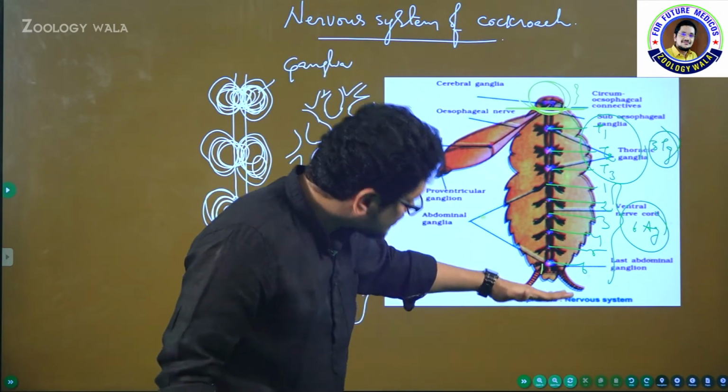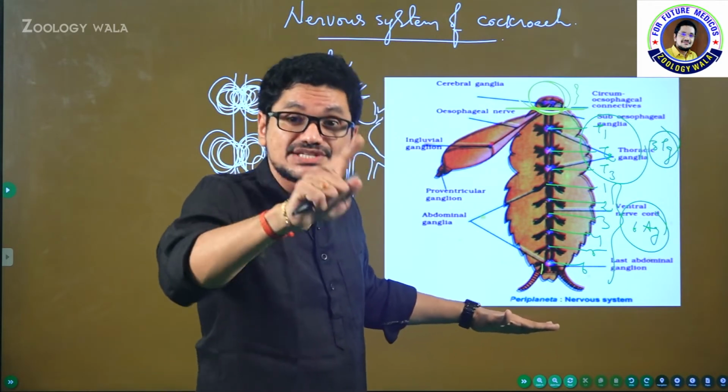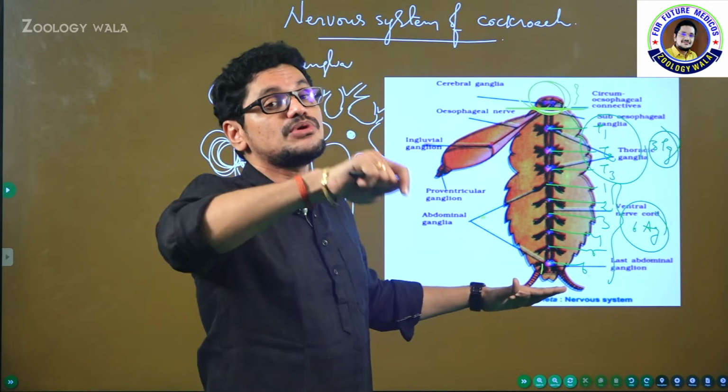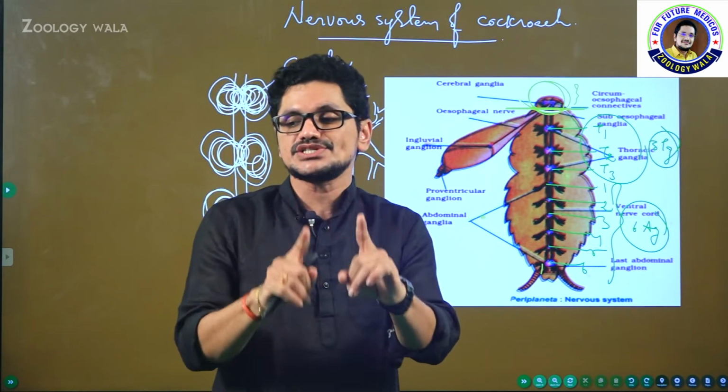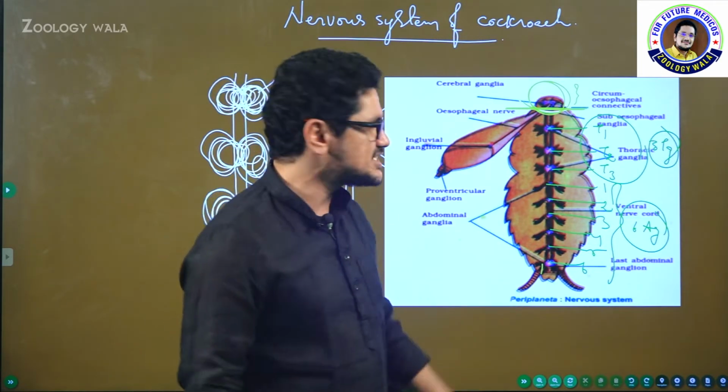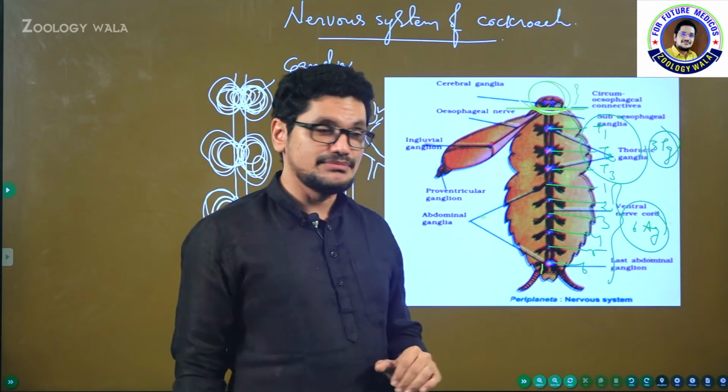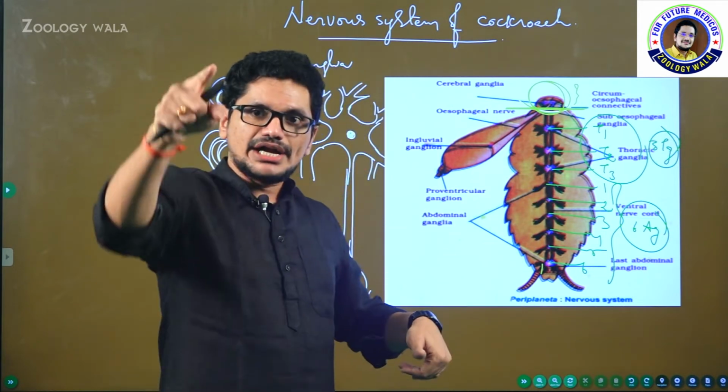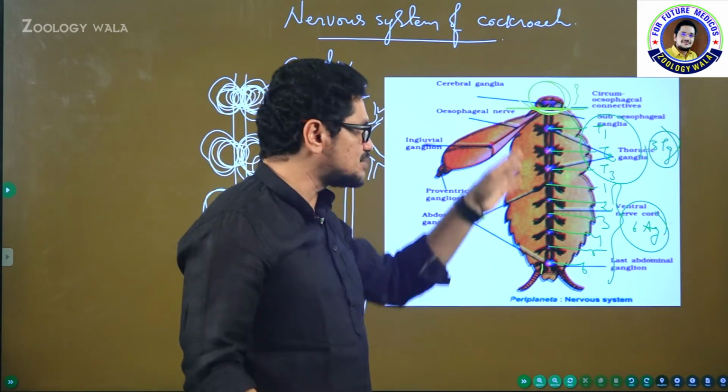The rest of the nervous system is present on the ventral side, that is, the belly side, the stomach side. This is very important from the examination point of view, where this double ventral nerve cord is present on the ventral side, the belly side, mid-ventral region of course, and the heart is present mid-dorsally and this is present mid-ventrally.